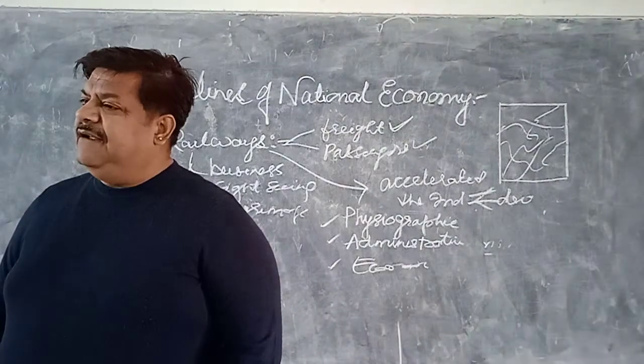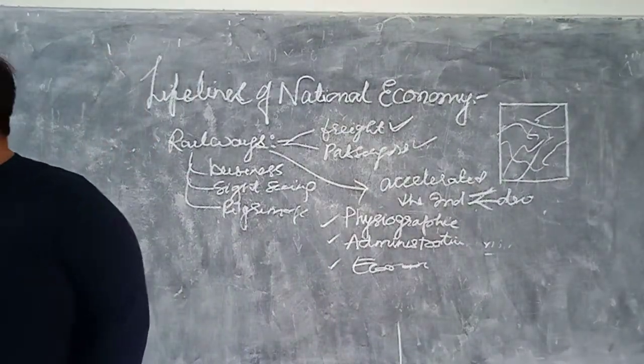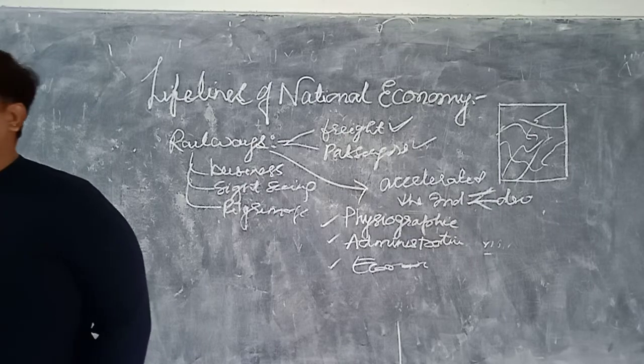And that Konkan Railway that is running in the peninsular part of India, that particular area is an economic rising zone.